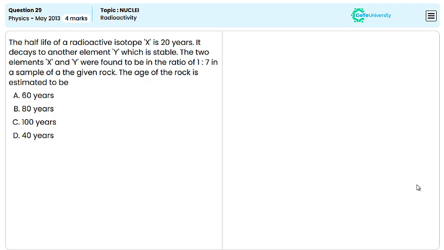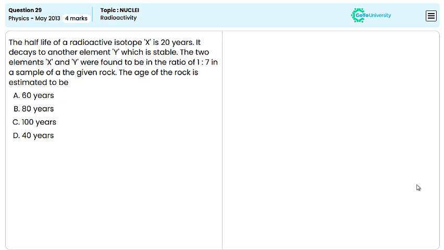This question involves the concept of radioactive decay and the relationship between the parent and the daughter isotopes. The ratio of radioactive isotope X to its stable product Y is given as 1:7. This implies that out of every 8 atoms, 1 atom of X remains and 7 atoms have decayed into Y.